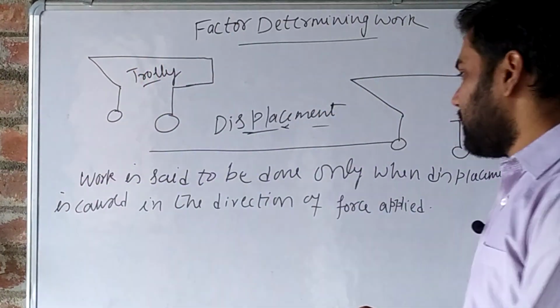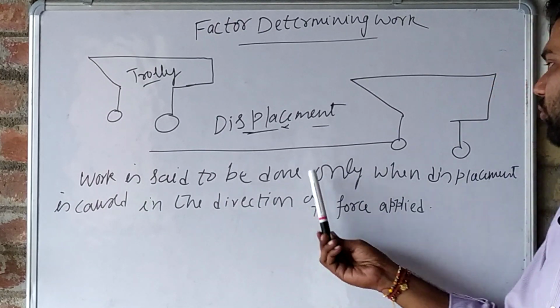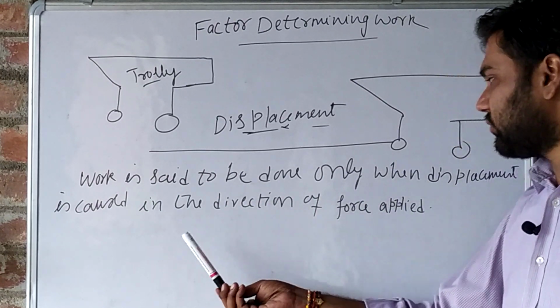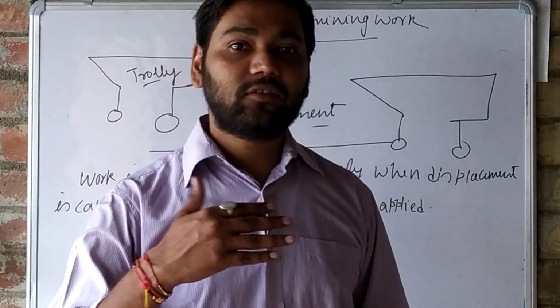Understand? So this is the definition. What is work? Work is said to be done only when displacement is caused in the direction of force applied. In the direction of force applied.